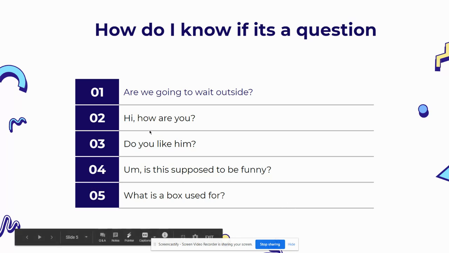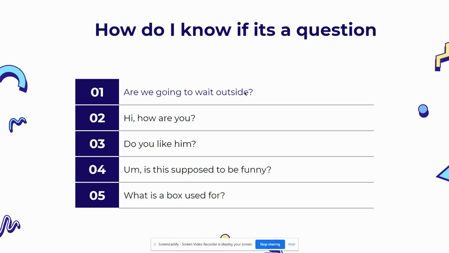Let's see. Number one, are we going to wait outside? How do I know that this sentence is a question? Because it starts with what? First of all, it has a capital letter, right? But if you look over here, it has the word are. Are is a word that you find in questions. And if you look at the end of the sentence, it has a question mark.